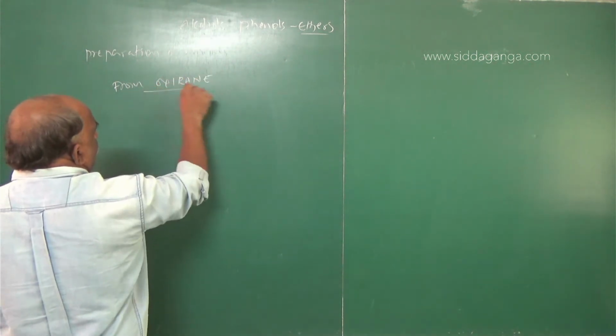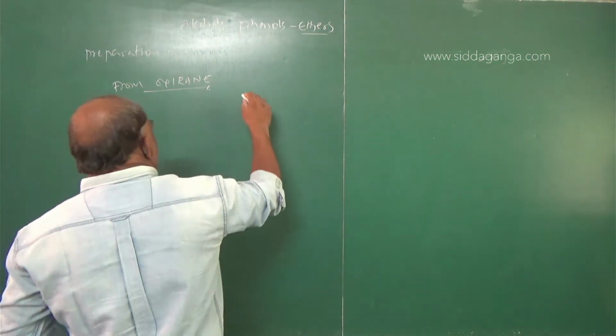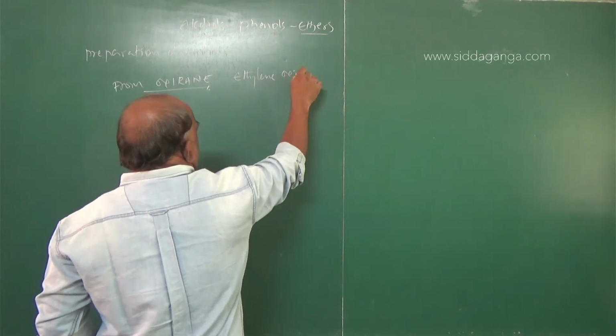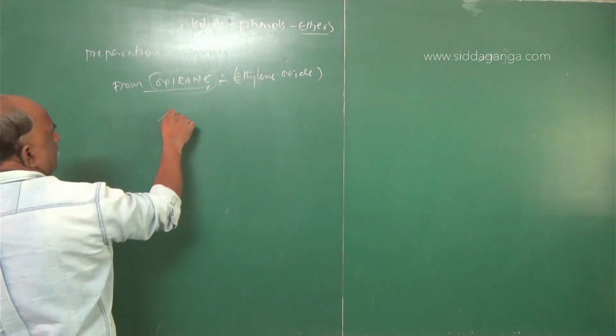This is ethylene oxide, also called oxirane. This is the structure.